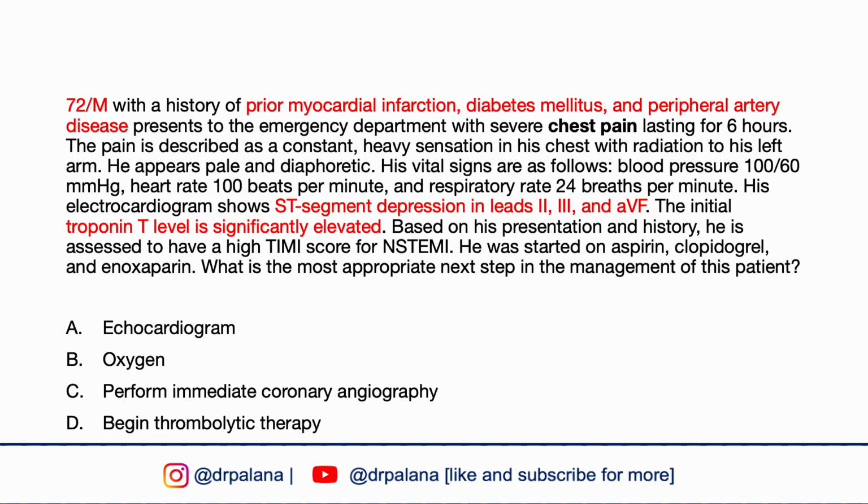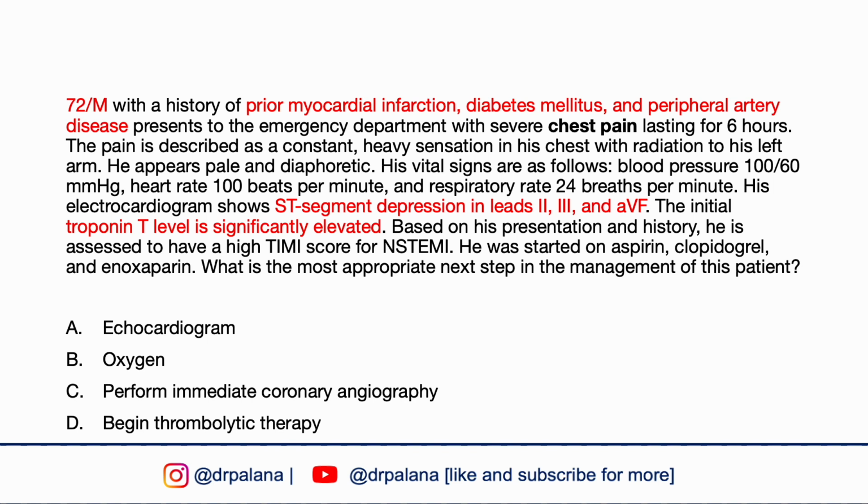A 72-year-old male patient with a history of prior myocardial infarction, diabetes mellitus, and peripheral arterial disease presents to the emergency department with severe chest pain lasting for 6 hours. The pain is described as a constant, heavy sensation in his chest with radiation to his left arm. He appears pale and diaphoretic.